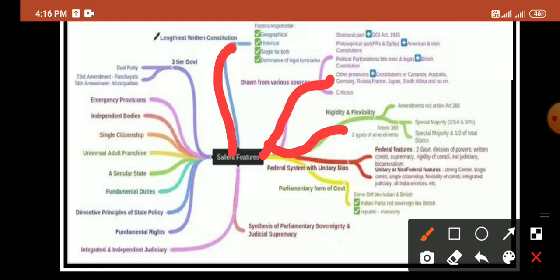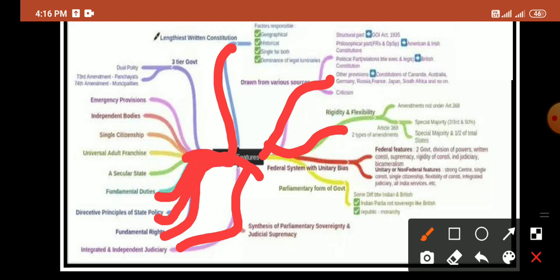Indian constitution is a synthesis of both parliamentary sovereignty and judicial supremacy. There are various features such as the fundamental rights, DPSP, and fundamental duties. The Indian constitution states that India is a secular state, with universal adult franchise, single citizenship, an independent judiciary, emergency provisions, and the most important, a three tier government, that is dual polity and the panchayats and the municipalities.